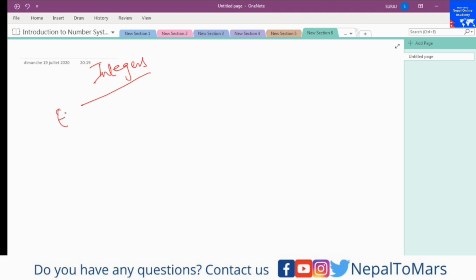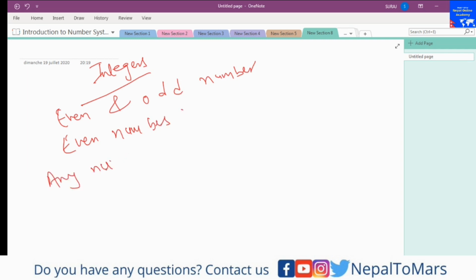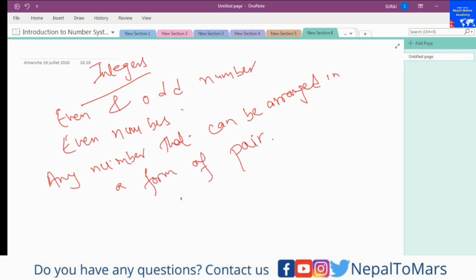In integers we have even and odd numbers. So what are even numbers? An even number is any number that has a pair, actually. Any number that can be arranged in the form of pairs. Suppose 4, if I write it as 1, 2, this is a pair.